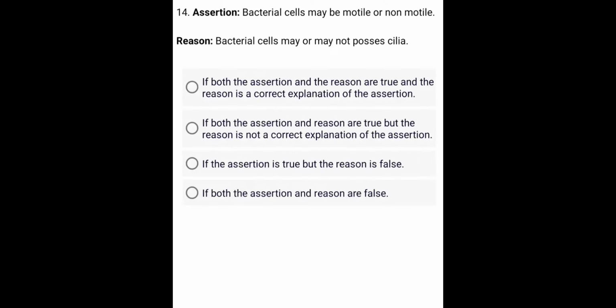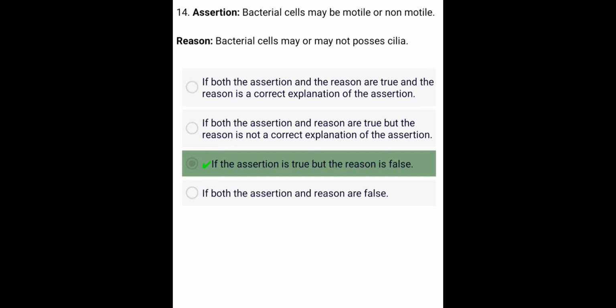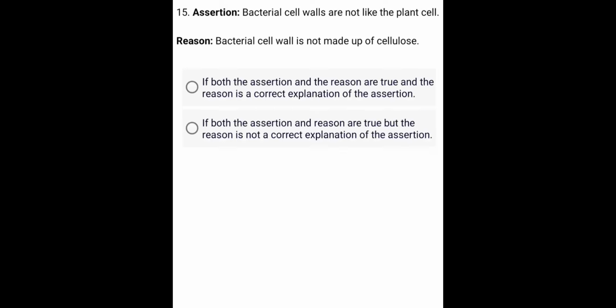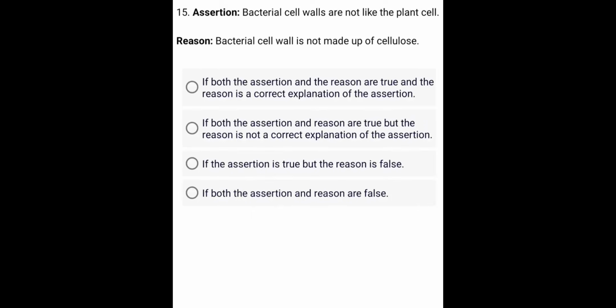Assertion. Bacterial cells may be motile or non-motile. Reason. Bacterial cells may or may not possess cilia. A. If both the assertion and the reason are true and the reason is a correct explanation of the assertion. B. If both the assertion and reason are true but the reason is not a correct explanation. Assertion. Bacterial cell walls are not like the plant cell.